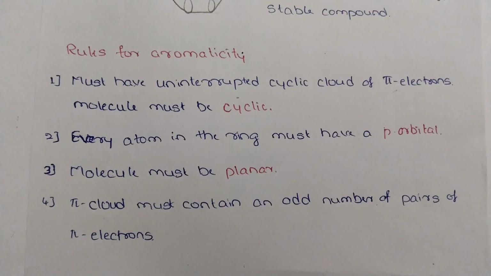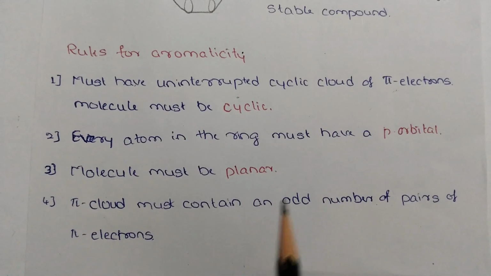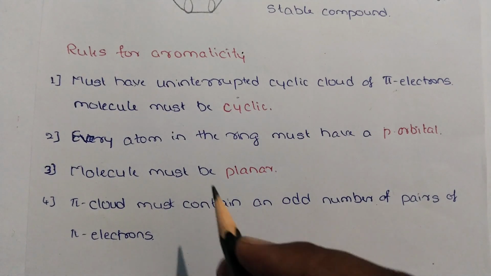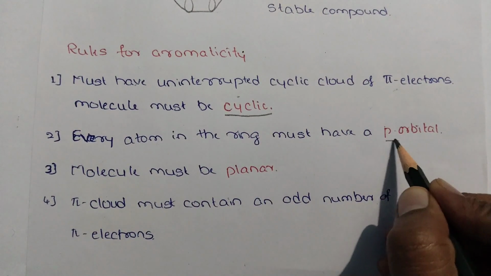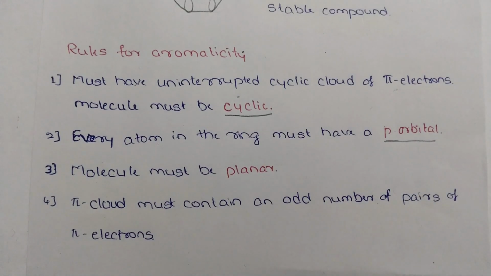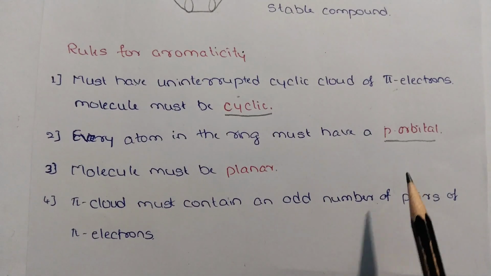As we discussed in the definition of aromaticity, the rules of aromaticity are: it must have an uninterrupted cyclic cloud of pi electrons. Means the molecule must be cyclic so that there will be an uninterrupted pi electron cloud. Next, each atom in the ring should have a p orbital.